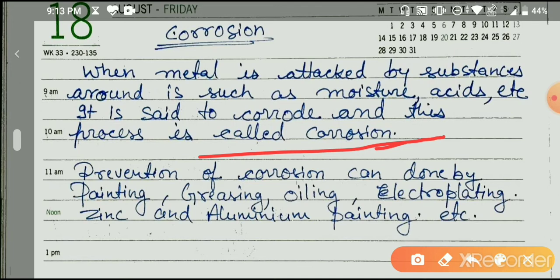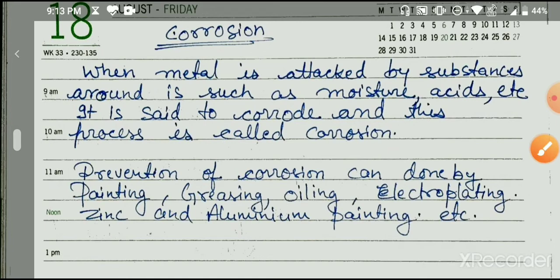Aluminium, you must know that aluminium oxide protects the metal from further surface eating, so that no further corrosion takes place, because aluminium oxide makes a protective layer on it. So we use aluminium and zinc metals and other processes for preventing corrosion.